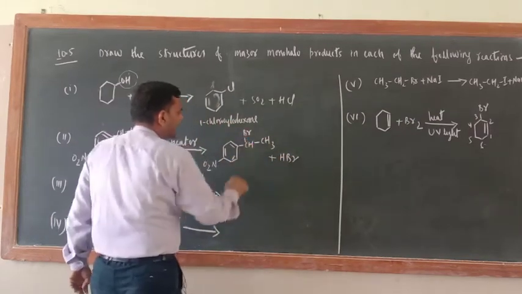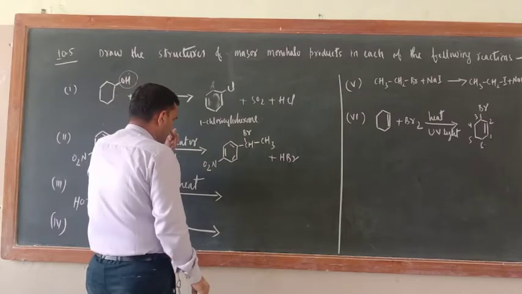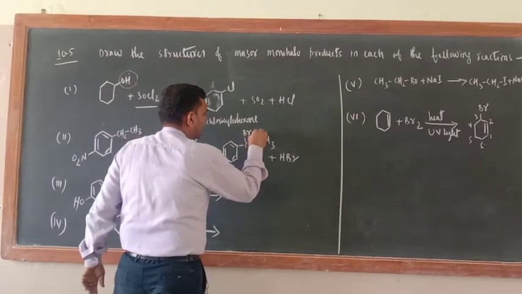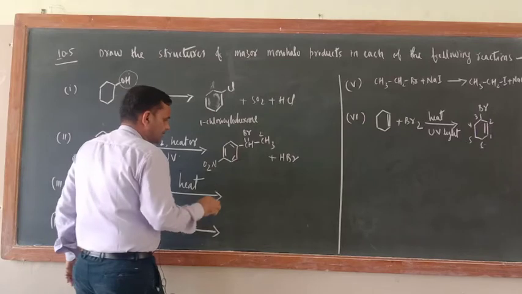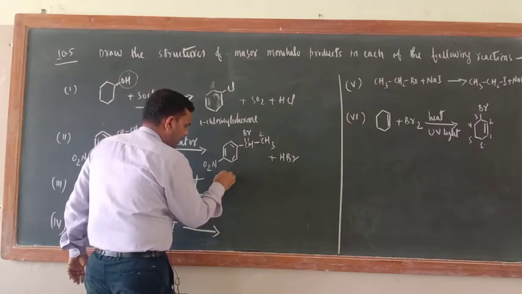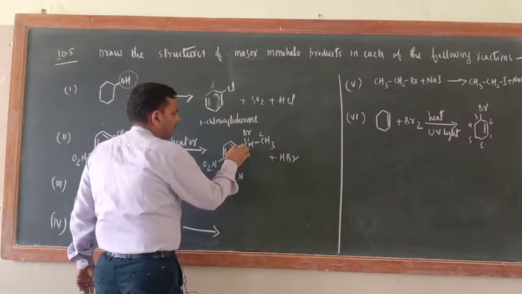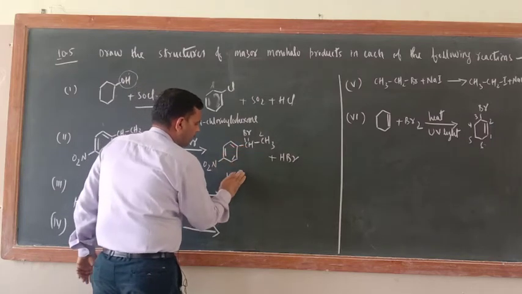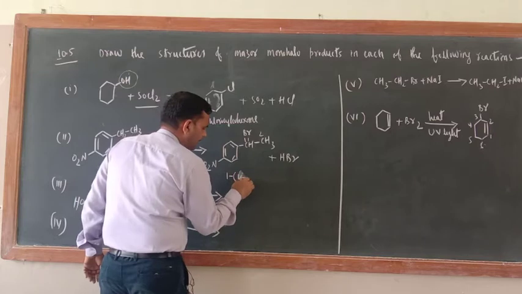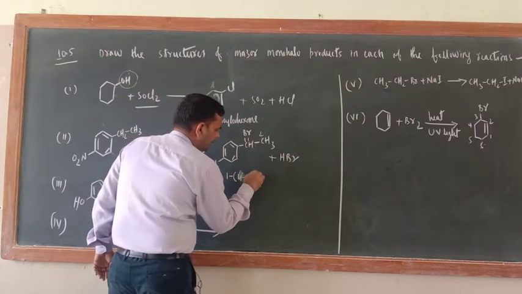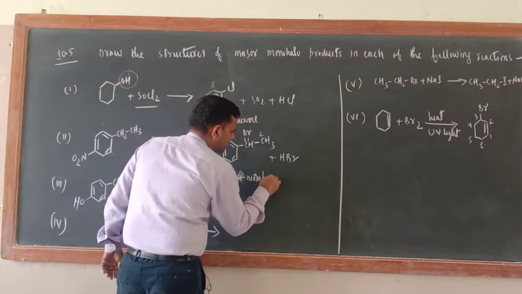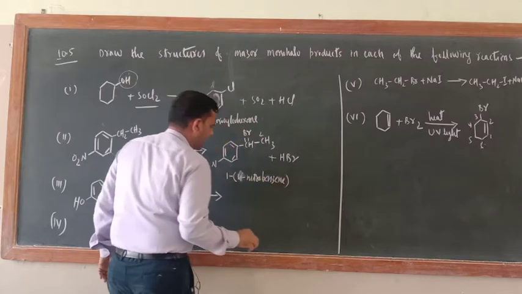Now side chain containing the functional group, so its name would be 1, 2. So this would be 1. Now nitrobenzene, 1, 2, 3, 4. 4 nitro, 1, 4 nitrobenzene, bracket close.